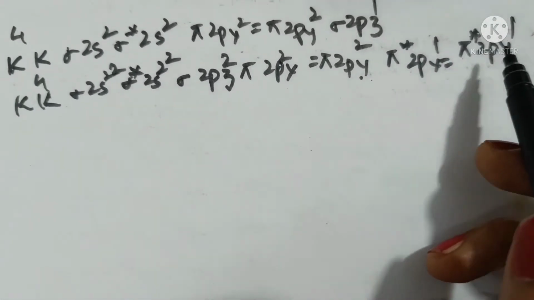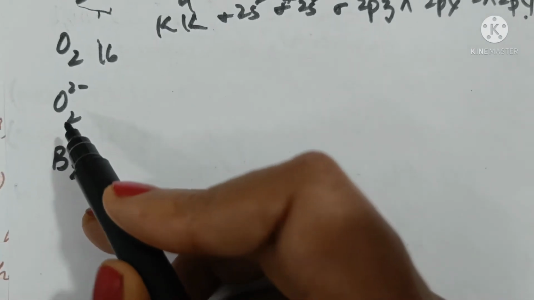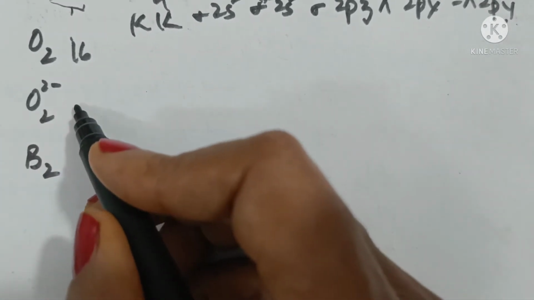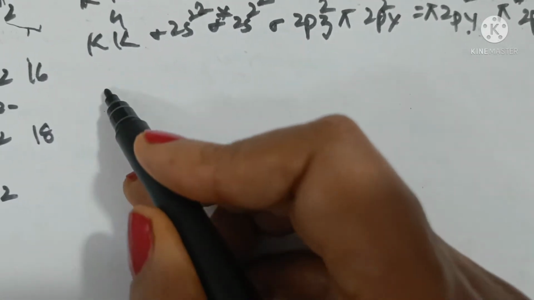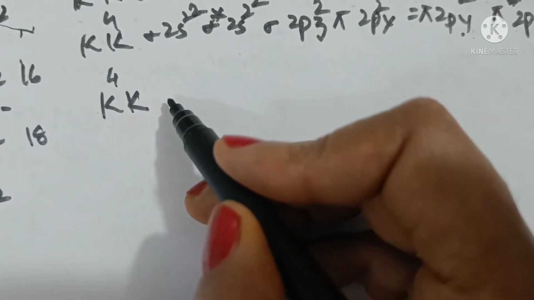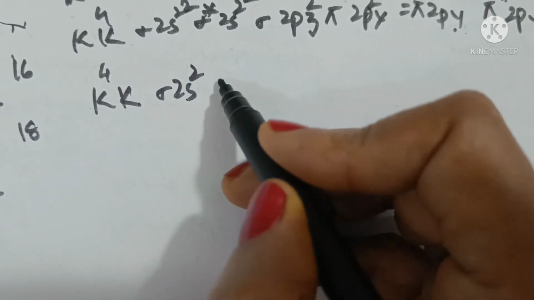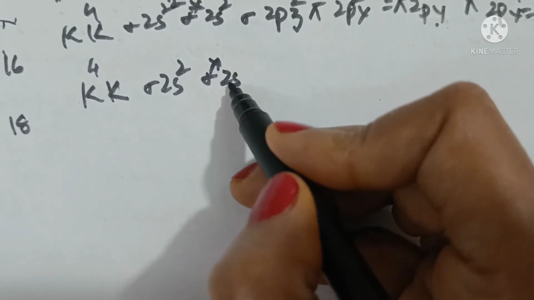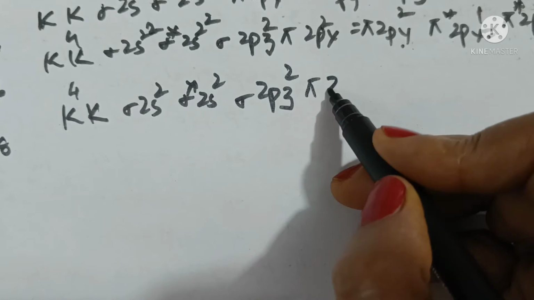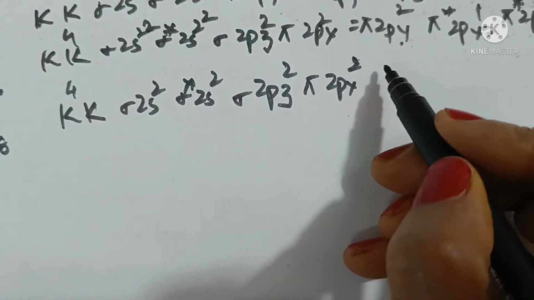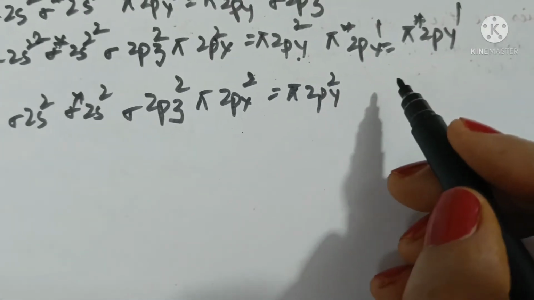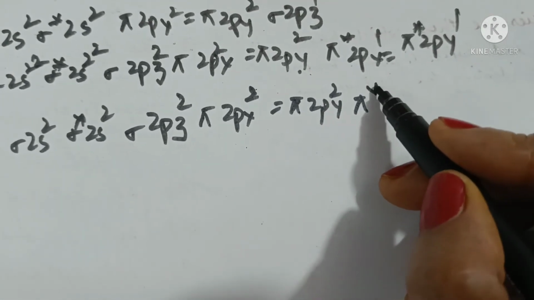So this also has unpaired electrons. In case of O2 2 negative, we have 16 plus 2, 18 electrons we have to put in molecular orbitals. So KK will be having, first shell will be having 4 electrons. Then we have sigma 2s2, sigma star 2s2, then sigma 2pz2, then pi 2px equal to pi 2py. Both have 2 electrons. Then we have pi star